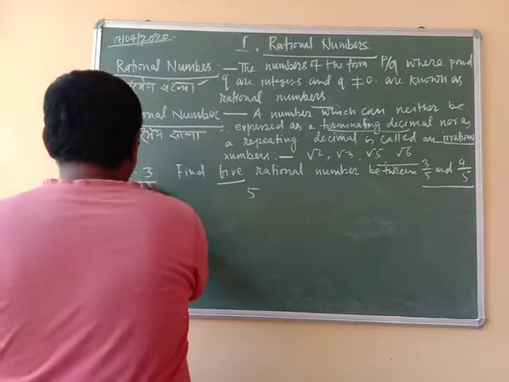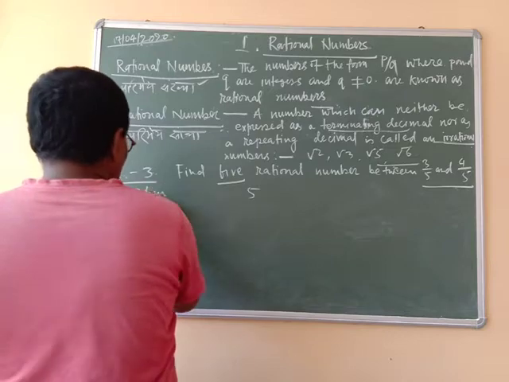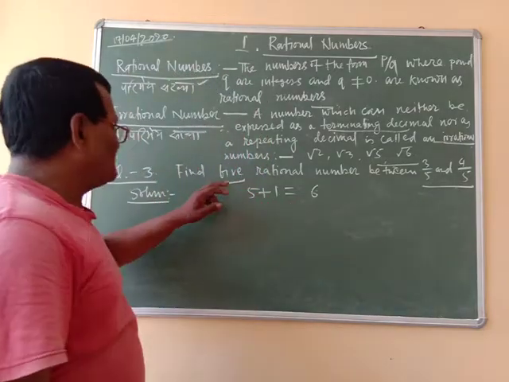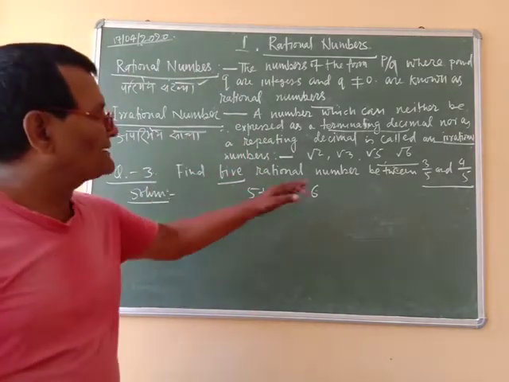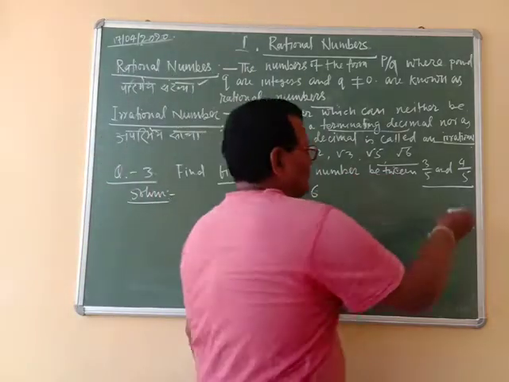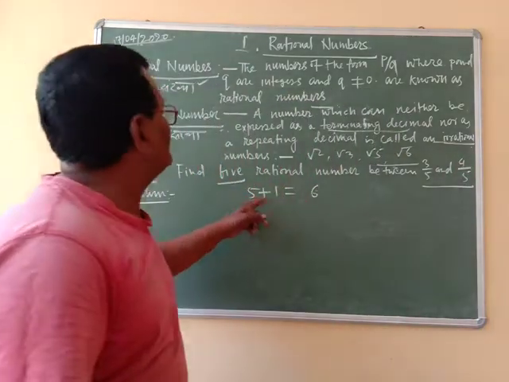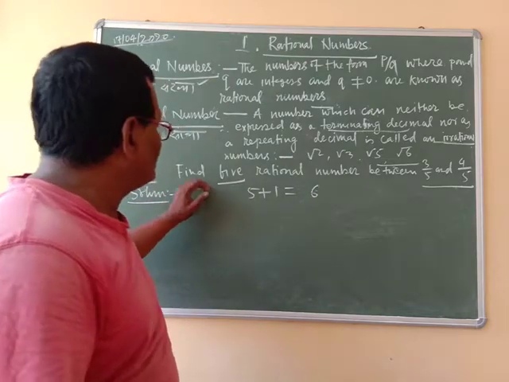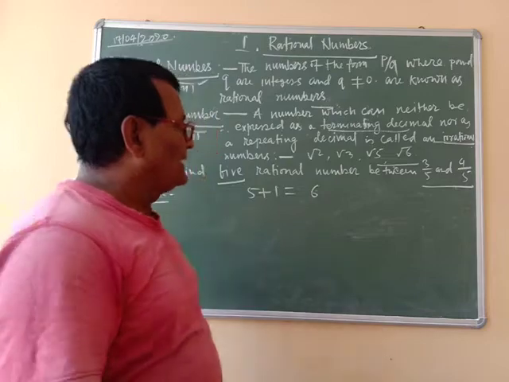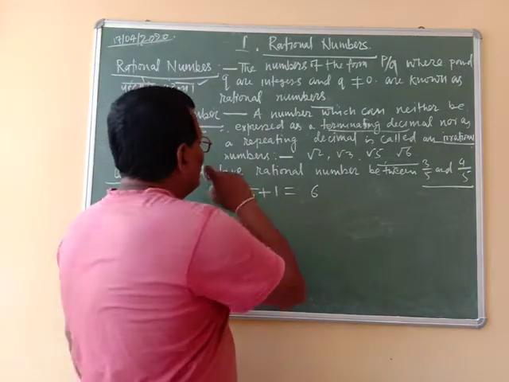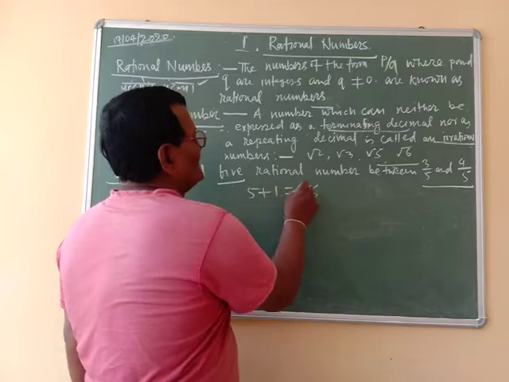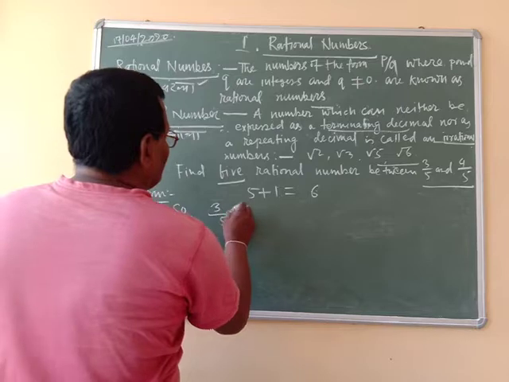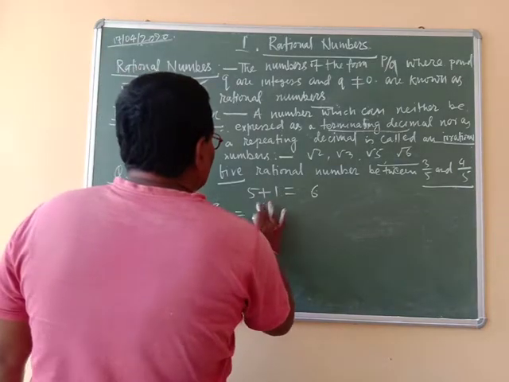So 5 plus 1 is equal to 6. If you are given to find 4 rational numbers between 3 by 5 and 4 by 5, then you can write 4 plus 1, equal to 5. But in this problem, we have to find 5 rational numbers between 3 by 5 and 4 by 5, so you can write 5 plus 1, equal to 6. Then 3 by 5 is equal to 3 into 6.